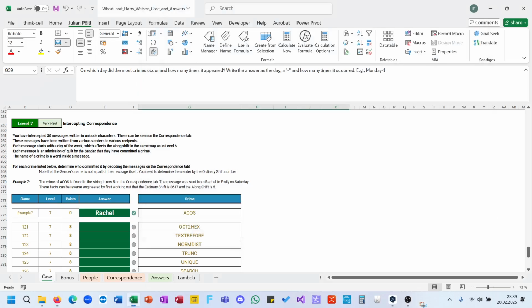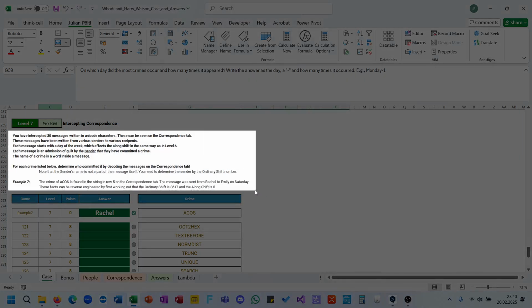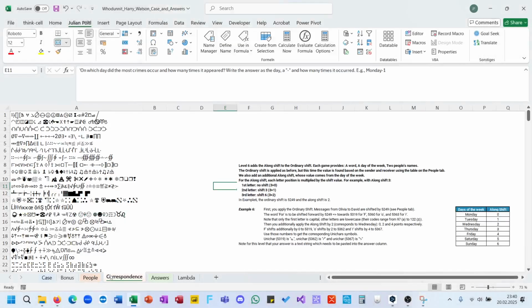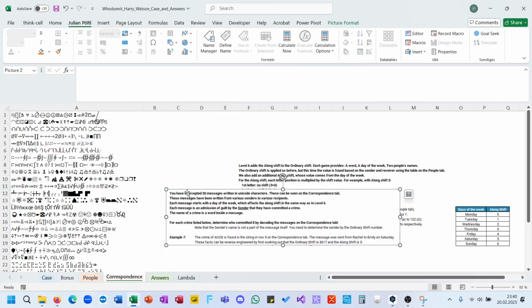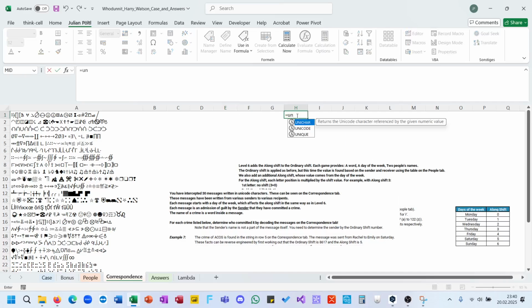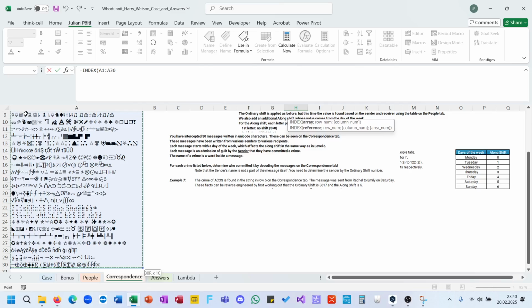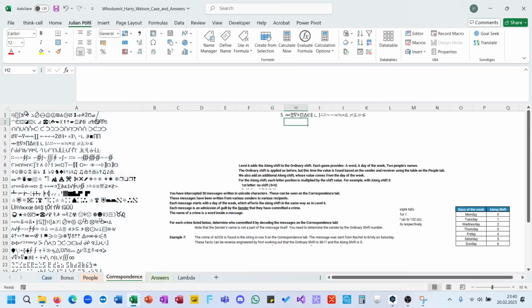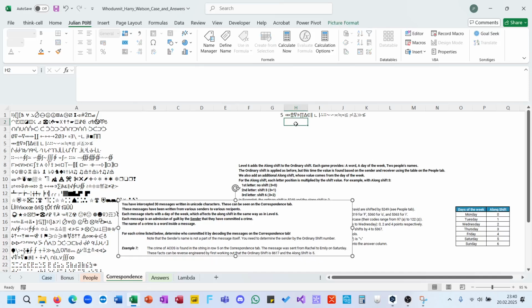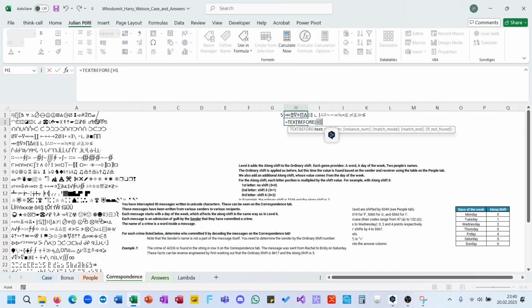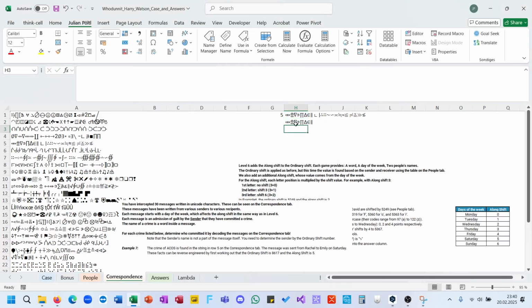Yes. So, my approach is first do it for the example, and then make it a single cell, and then use it for everything. So, 5, INDEX, down, 5. Here we are. No. Text before the first delimiter. And now split this.